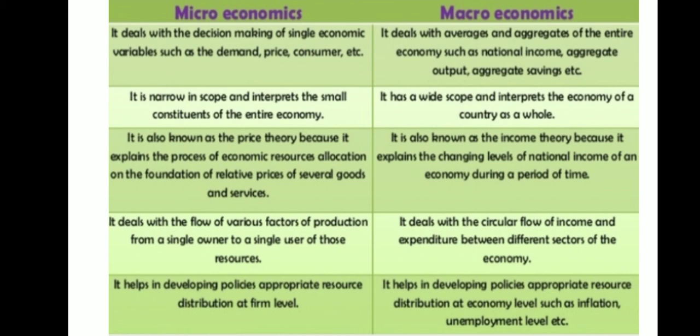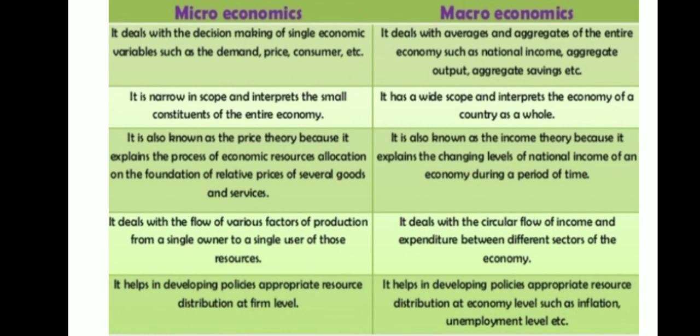Microeconomics is also known as price theory because it explains the process of economic resource allocation on the foundation of relative prices of several goods and services. The other name for microeconomics is price theory because it explains how economic resources are allocated, because resources are limited and as a result their allocation should be proper in order to get proper benefit.